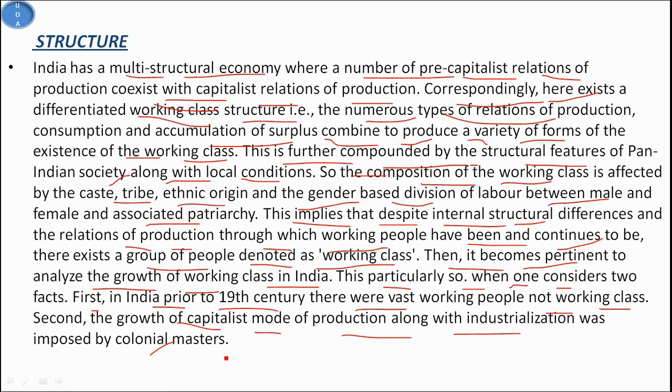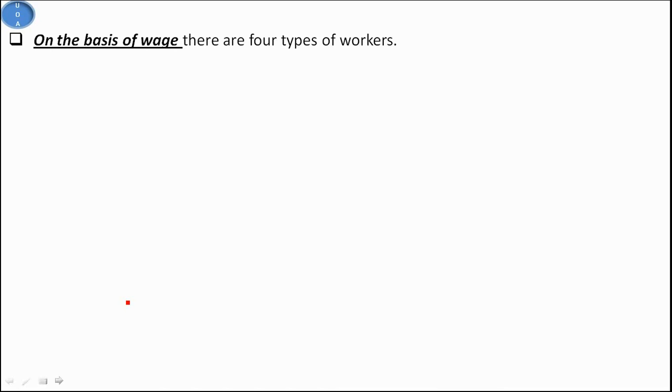As mentioned above, due to the existence of a multi-structural economy and the effects of primordial affiliations, a variety of forms of the working class exist in India. On top of all the differences, the difference in wage is also the basis of divisions among the working class. On the basis of wage, there are four types of worker.